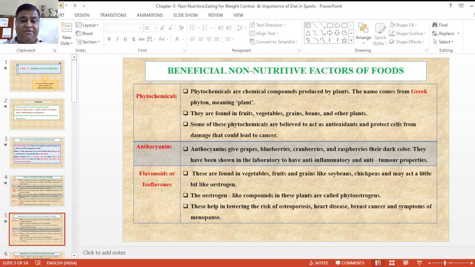Now next is flavonoids or isoflavonoids. These are found in vegetables, fruits and grains, especially soybeans and chickpeas, and many act like estrogens. The estrogen-like compounds present in plants are called phytoestrogens. They help lower the risk of osteoporosis, heart disease, breast cancer, and the symptoms of menopause.